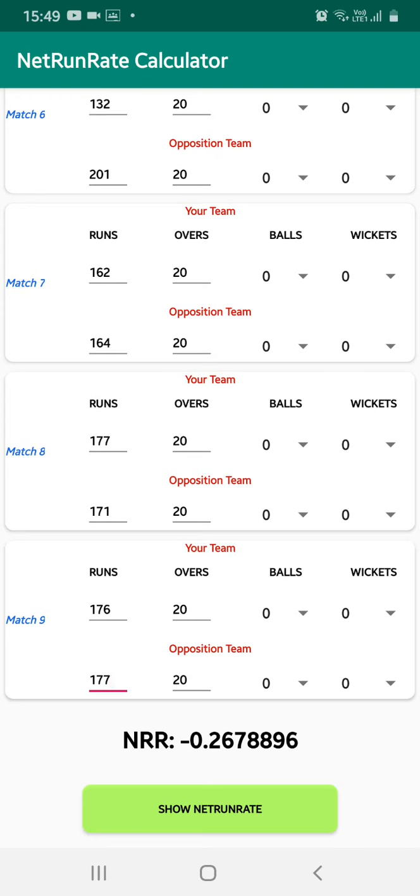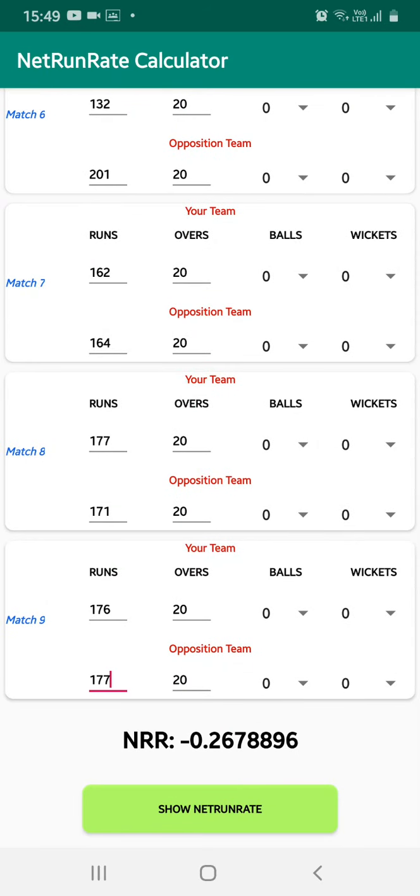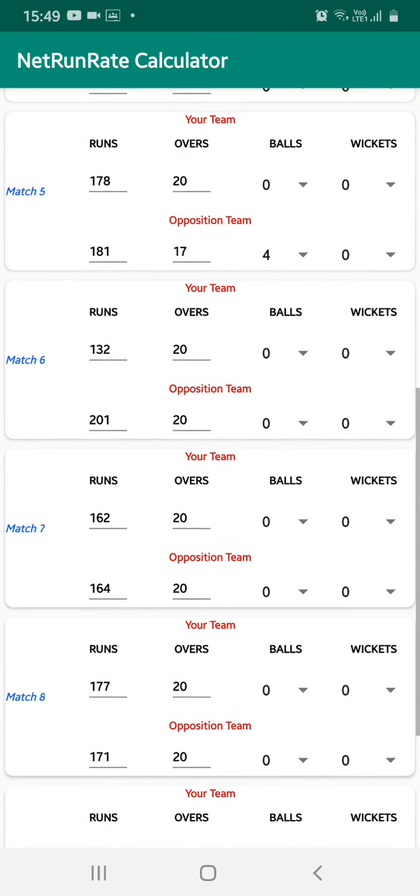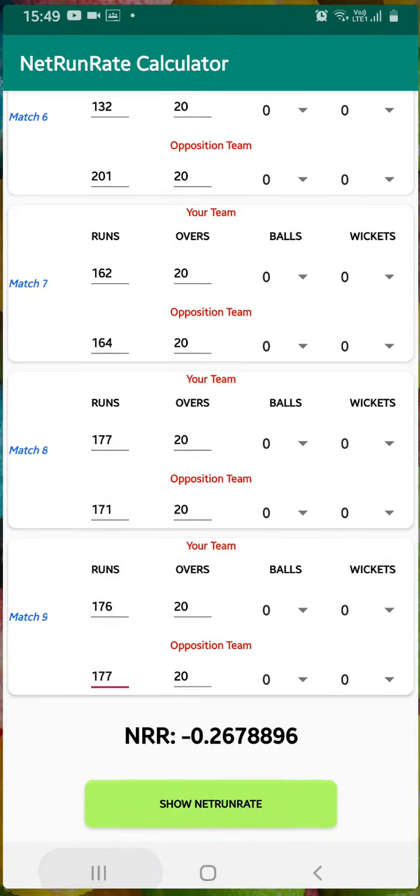Don't write actual runs. First, fill in the 8 matches before that for Mumbai Indians, and then you click on show net run rate.